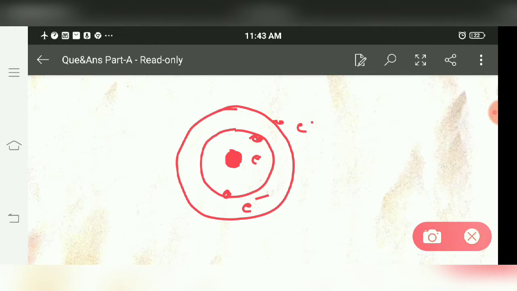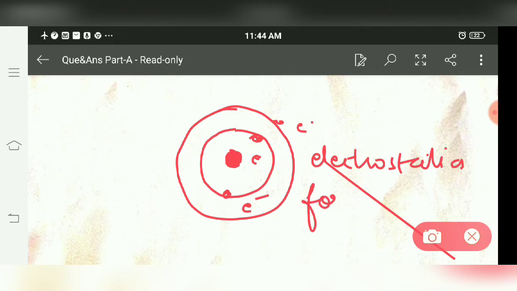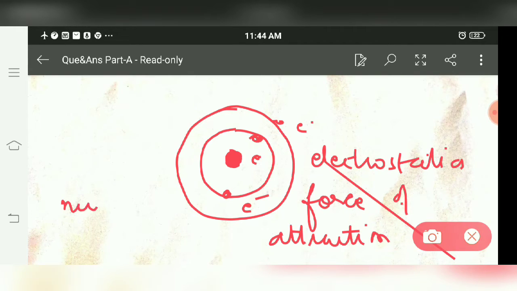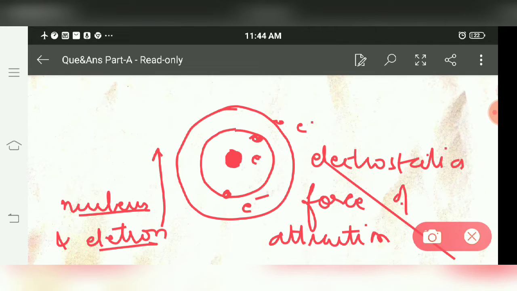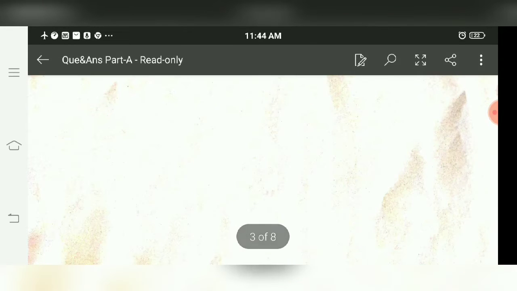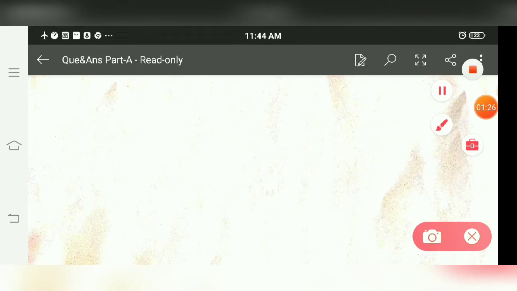As we know, electrostatic force of attraction exists between the nucleus and the electron. For an electron to revolve around the nucleus, an electrostatic force is required.